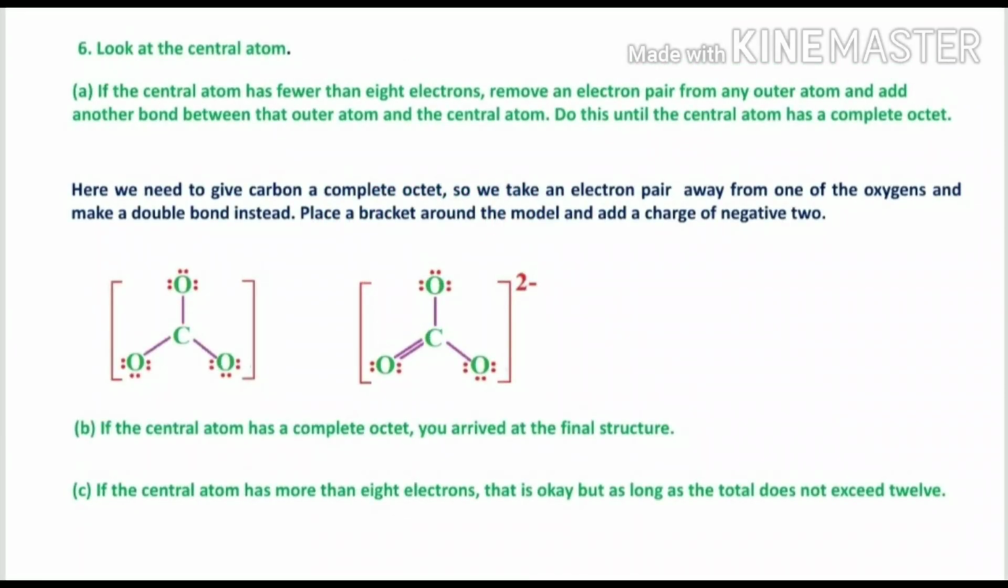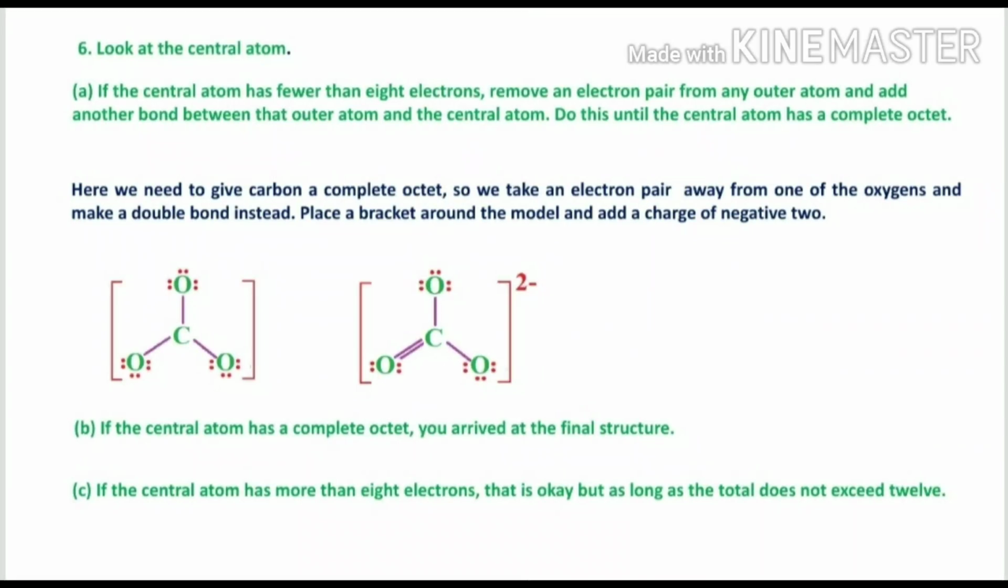The next point, the sixth point, look at the central atom. Now you see the first structure: carbon has 3 single bonds, so only 6 electrons are there. To complete the octet, it needs 2 more electrons. So we should take 2 electrons from any one of the oxygen atoms around the carbon, and put these electrons into the carbon atom.